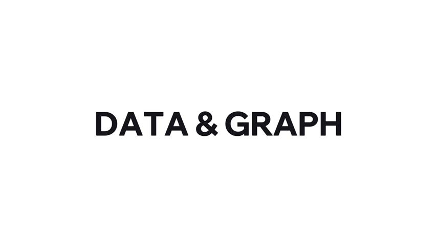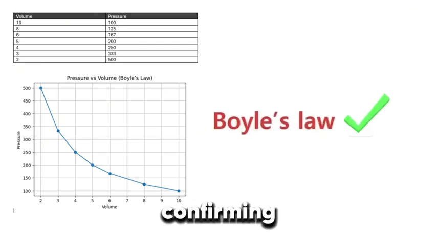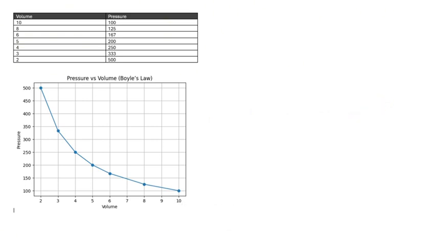Data and graph. This is our table and graph. Our data shows that when volume decreases, pressure increases. Hence, the graph forms a curve, confirming an inverse relationship consistent with Boyle's law.